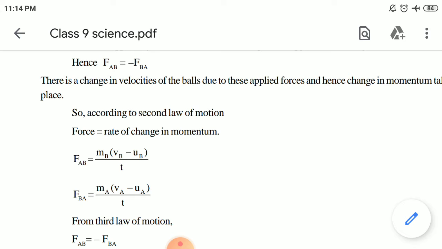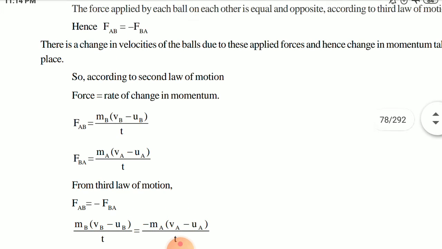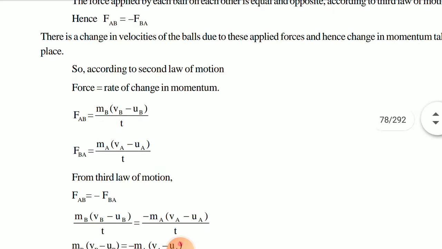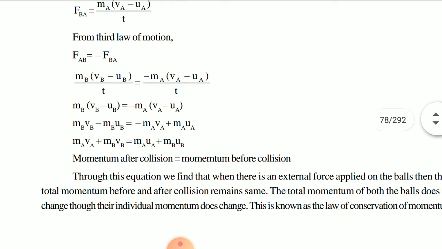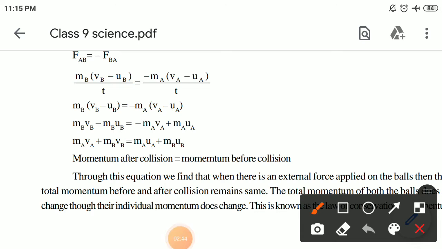And for the next one, FBA equals MA into VA minus UA upon time T, VA is your final velocity minus initial velocity. According to the third law of motion, when you put the values of both the forces, you will get at last MAUA plus MBUB equals MAVA plus MBVB. Okay, children. Here, what happened actually? This value is going to be cancelled.